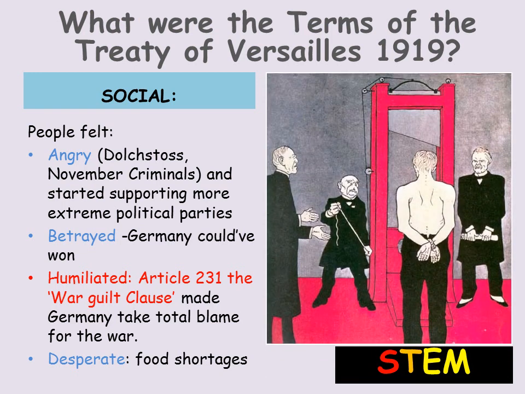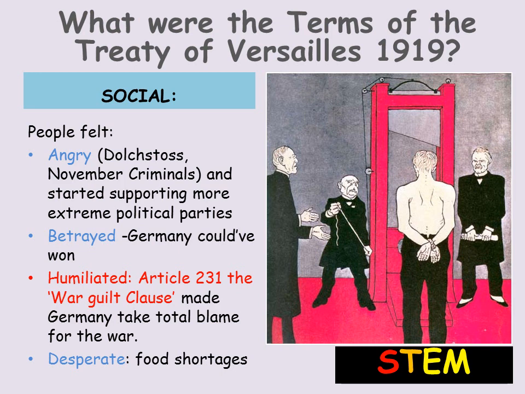At this point, I'll just point out to you, there is something in red, and this is designed to help you if you're aiming for a C grade. The most important information is here for you to focus on. So anything in red is what you need to remember, the vital information for a C grade.